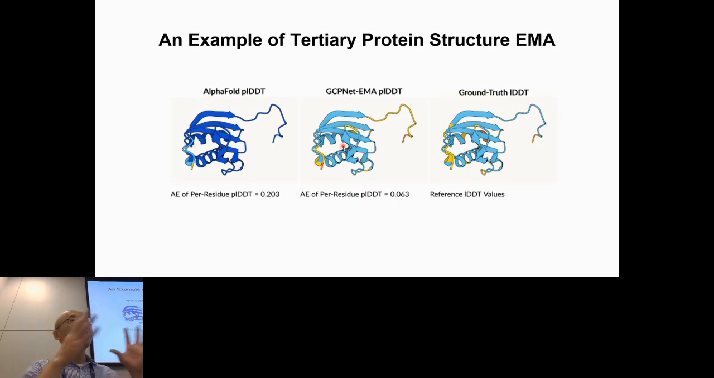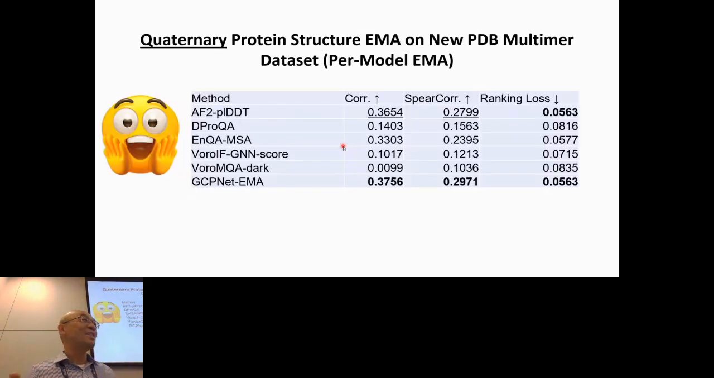Now we try to apply the same method to assess the quality of quaternary structure models to see how well it works. We didn't expect it to work well, but it's a sweet surprise. It actually works pretty well. On this data set, the new PDB multimer data set, you can see in terms of correlation, Spearman correlation, and the ranking loss, it works better than other methods, including AlphaFold's pLDDT scores.